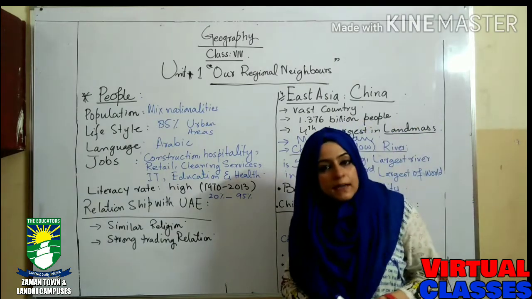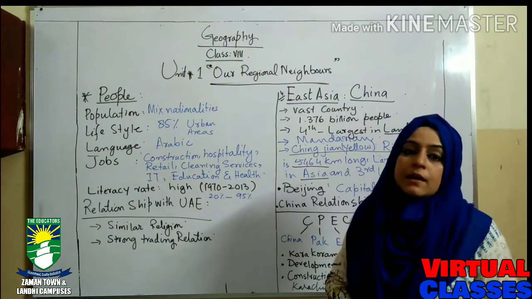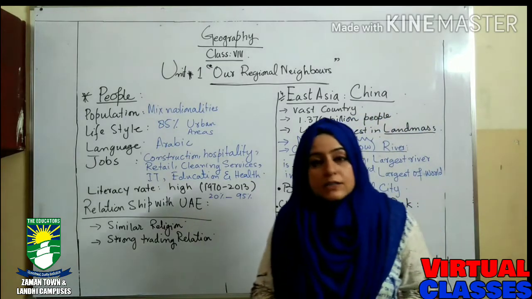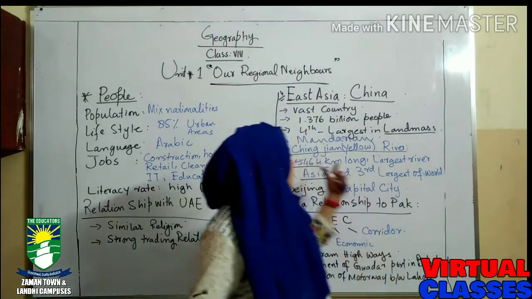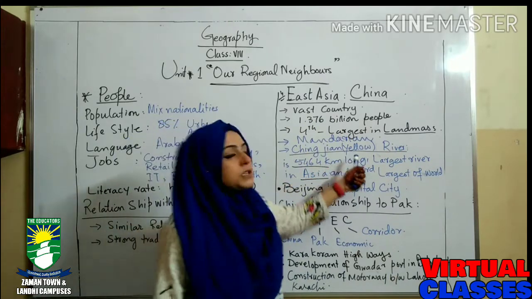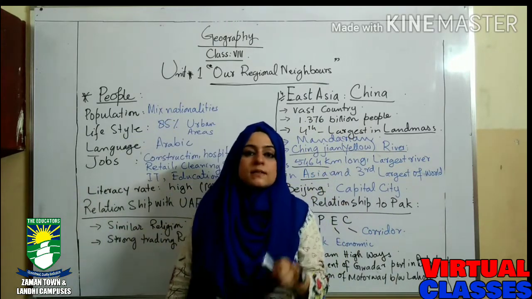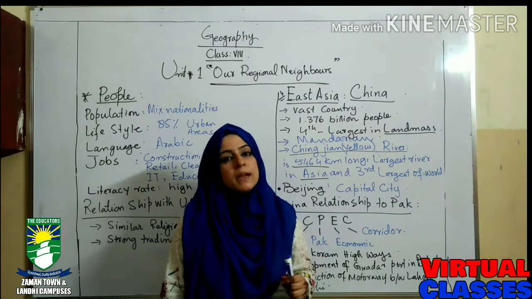The capital of China is Beijing. It has the third largest river of the world and the largest of Asia, Xinjiang Yellow, and the official language of China is Mandarin.